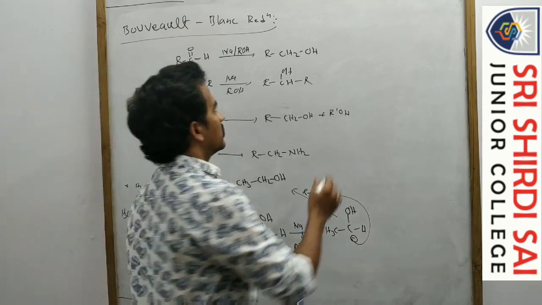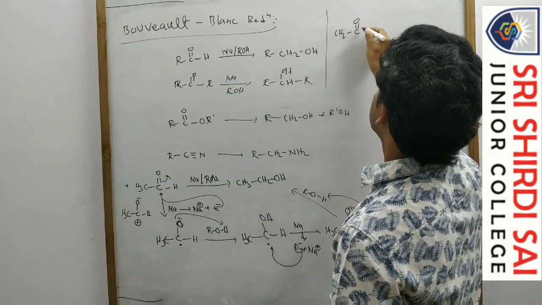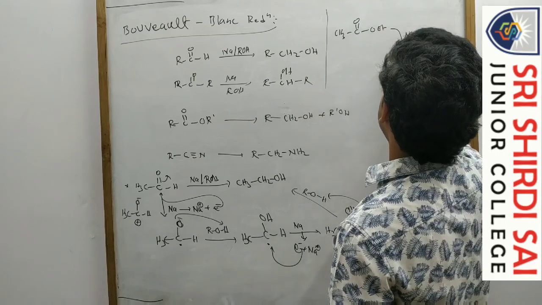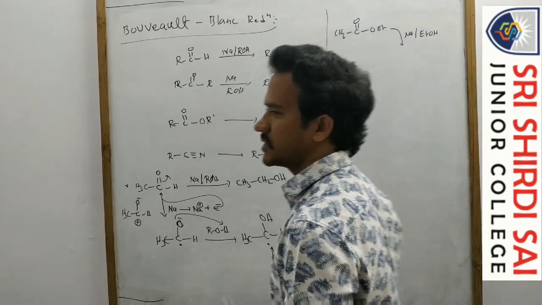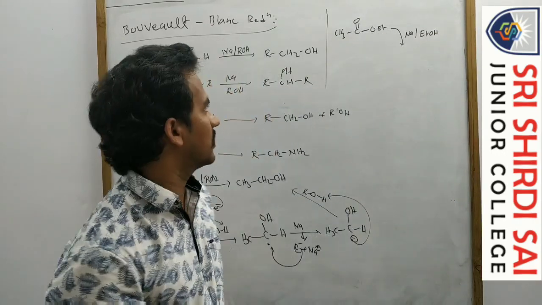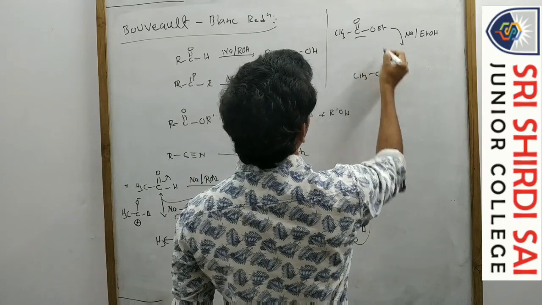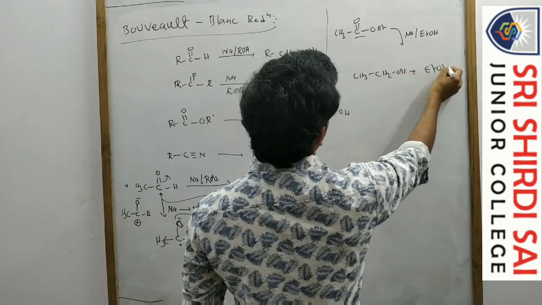So here let us try to write the products of these reactions. This is the ester. This ester with sodium and ethyl alcohol. So then what is the product? CH3, this one becomes CH2OH plus EtOH.